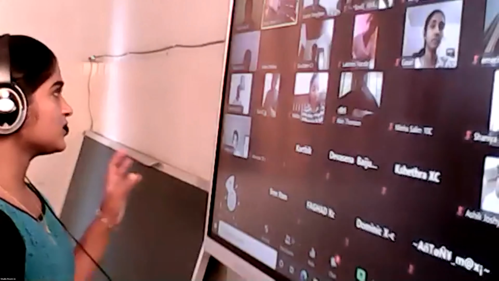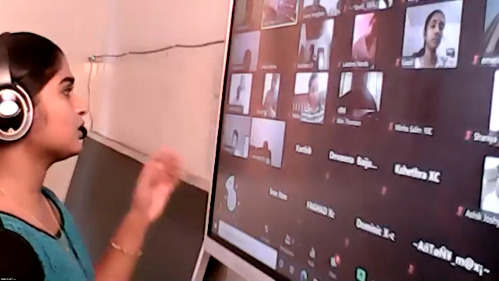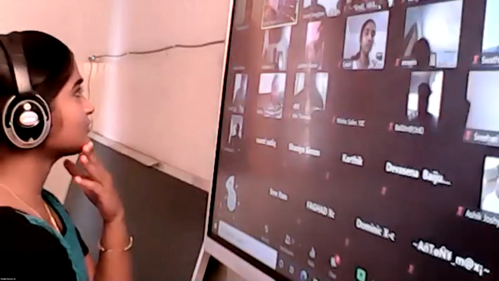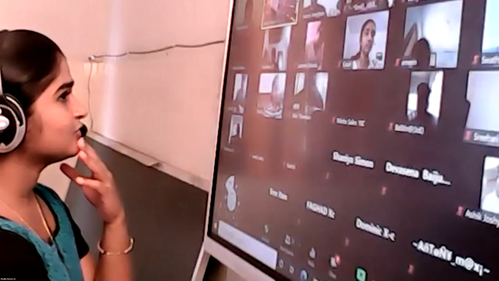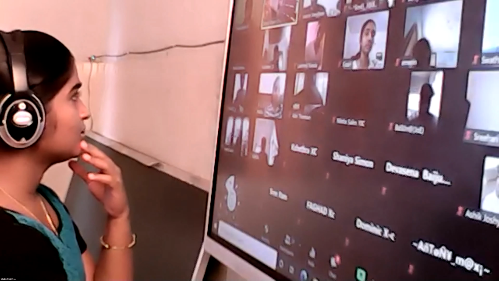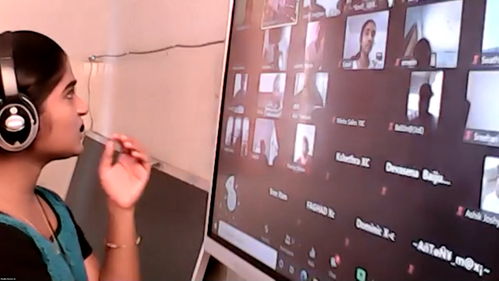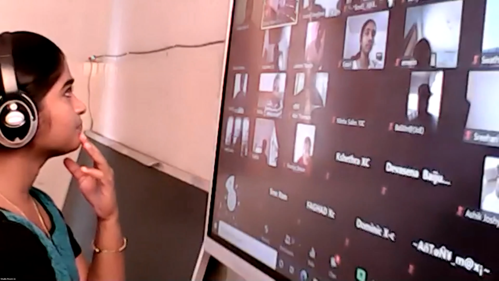Then the decomposition due to heating is known as which type of decomposition? Thermal decomposition. That is due to heating. And what do you mean by this type of decomposition due to heating? Can you name?